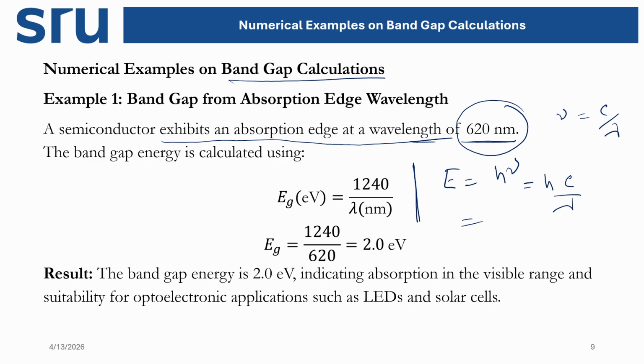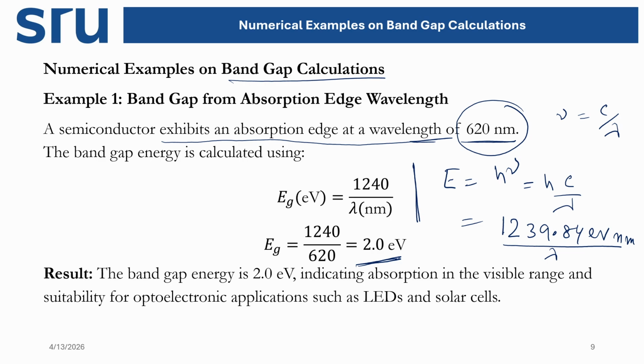Now, as we are measuring in electron volt, we need to convert this energy from joule to electron volt. If we convert this, the value we get is 1239.84 electron volt nanometer divided by lambda. So that's why this equation is used directly. In the approximate value, 1240 is taken. The exact value may be 1239.84 electron volt nanometer.